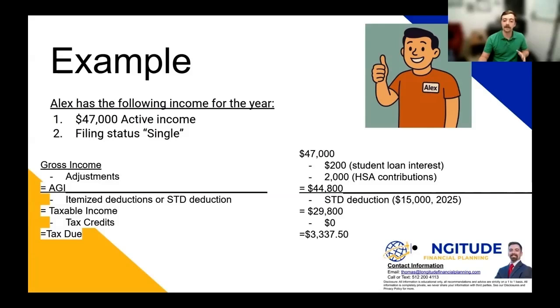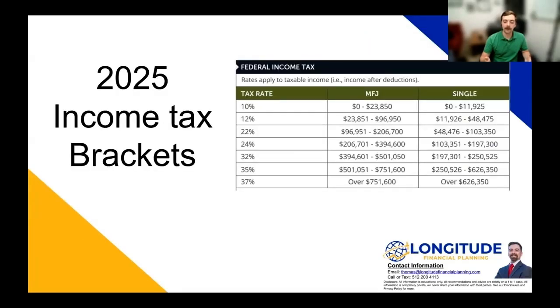And after that, he's able to take the standard deduction, $15,000 for 2025, because he's filing single. After that deduction, we see he has $29,800 of taxable income. If we apply that to the tax bracket, we can see that Alex owes $3,337.50. Here are the tax brackets involved. We can see that they start off at lower rates, 10%, and go all the way up to 37%. So the first dollar you earn is going to be at that 10% rate. But as you earn more and more money, you move into these higher tax brackets.